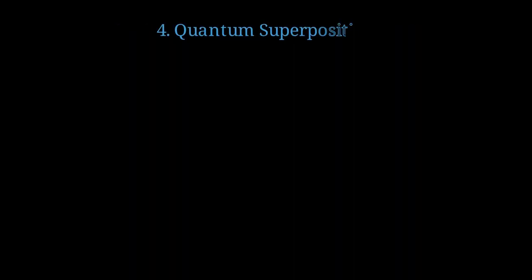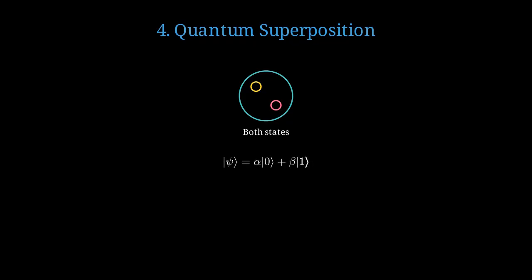Quantum systems can exist in multiple states simultaneously until measured. Before measurement, a quantum system exists in a superposition of all possible states. A quantum state can be written as a linear combination of basis states with complex coefficients alpha and beta. Upon measurement, the wave function collapses to a single definite state.